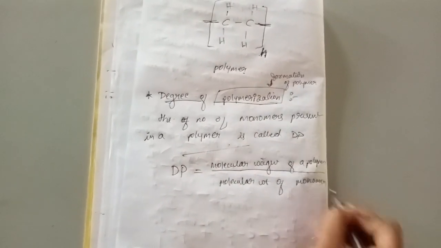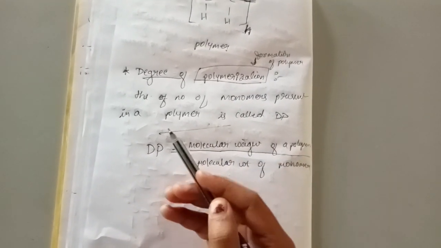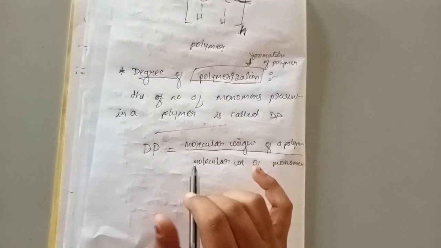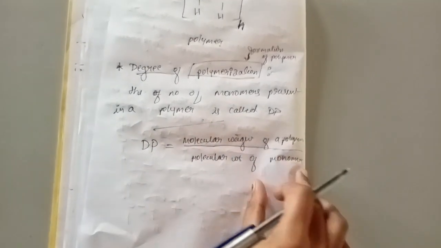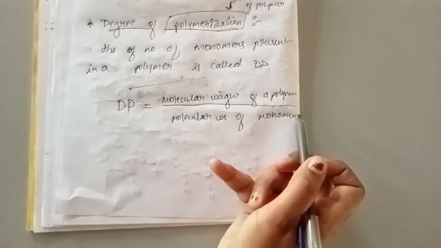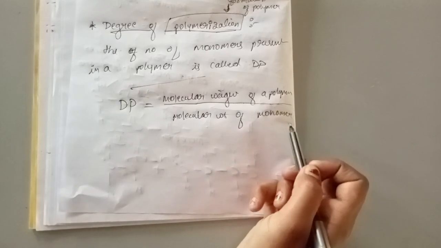So this is one more definition. In general, we can define degree of polymerization as the number of monomers present in a polymer, right? But it can also be defined as the ratio of molecular weight of a polymer to molecular weight of a monomer.